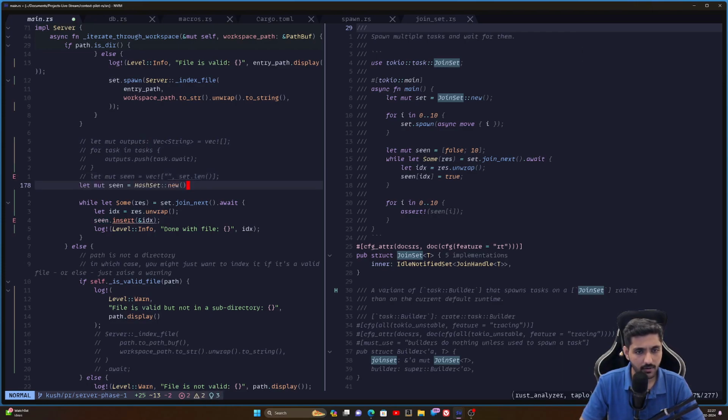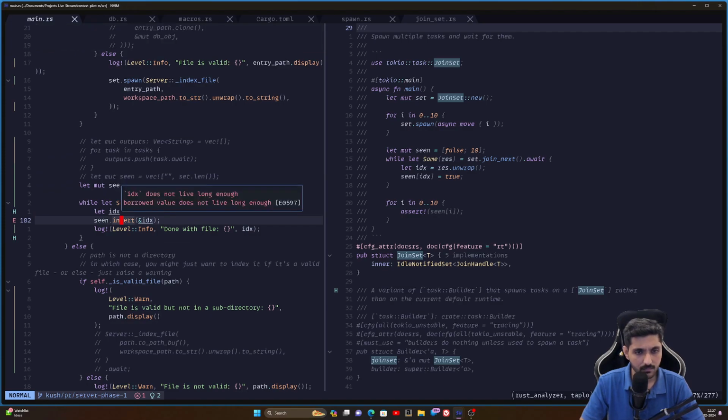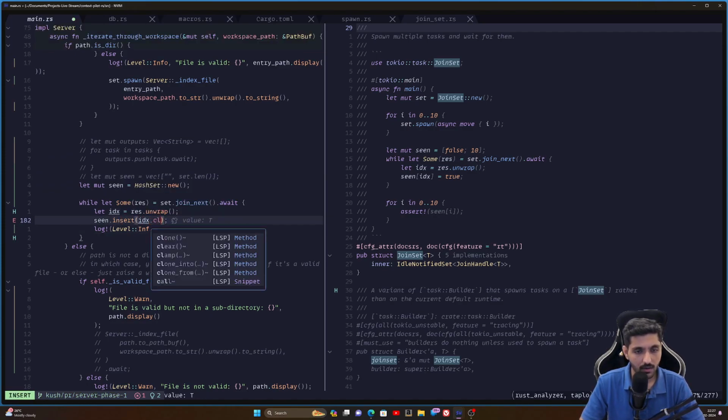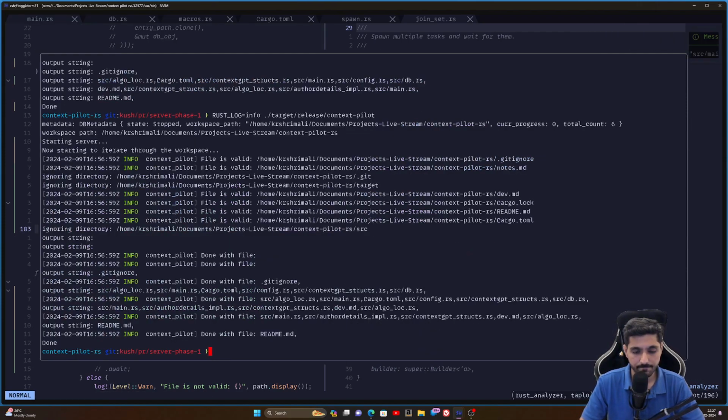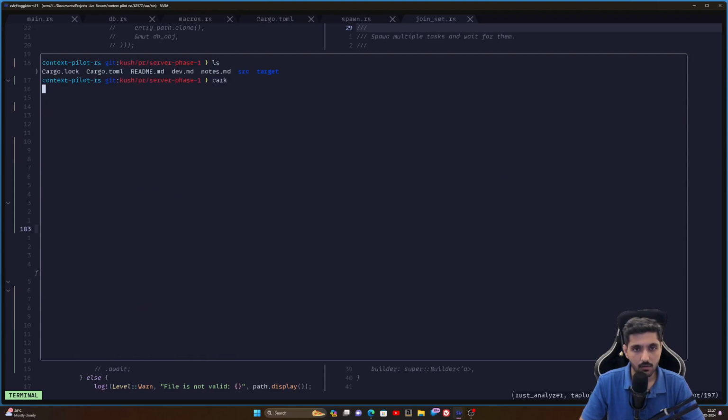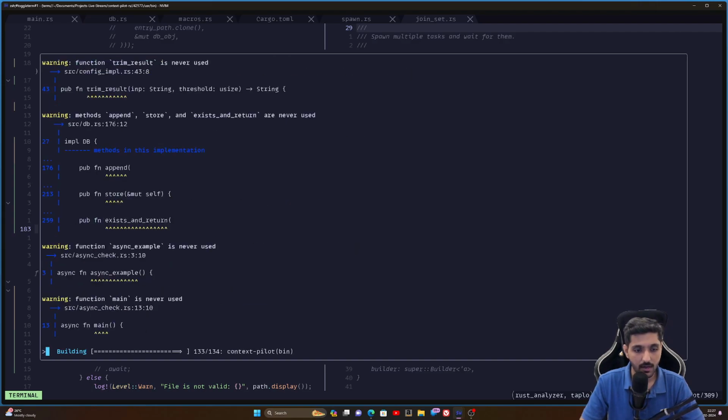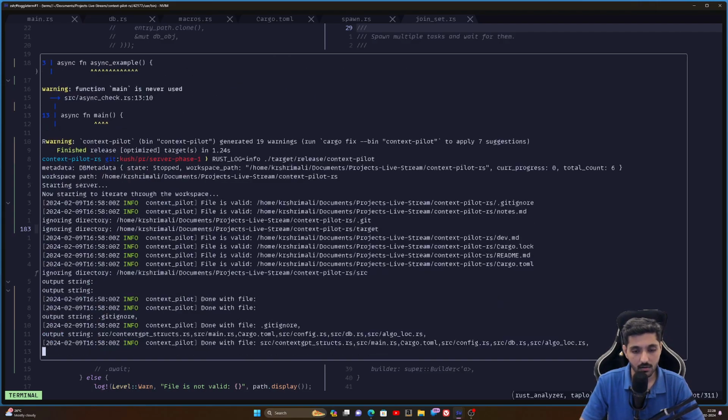Set, no, I want it here, and hash set new does not live long enough. Can I just do clone here? Yeah, cool. Cargo build release. Sorry, guys, this keyboard. Okay, cargo build release and RUST_LOG equal to info.